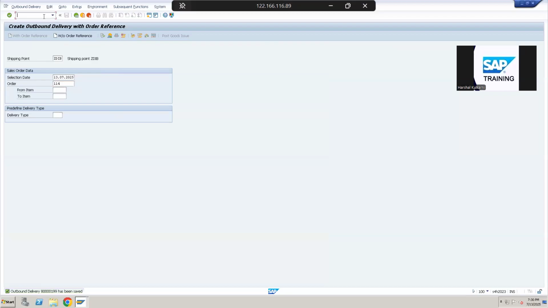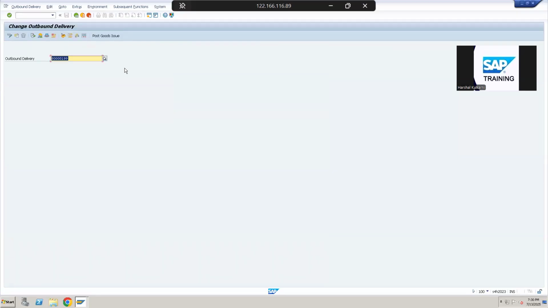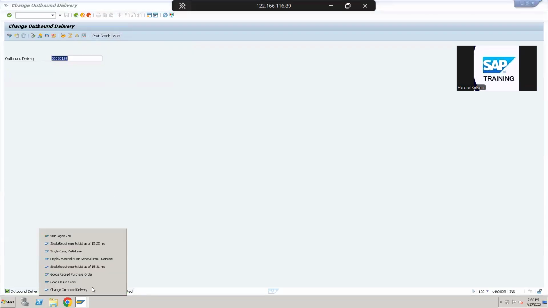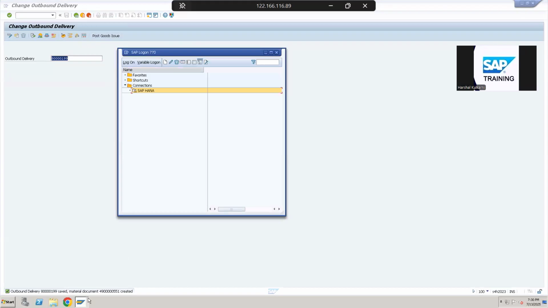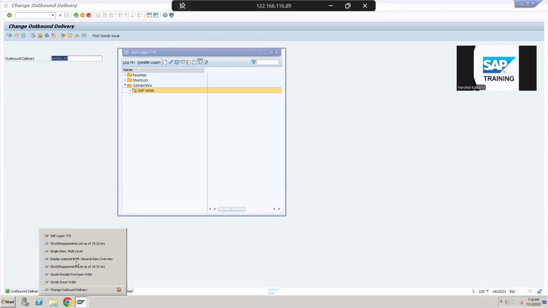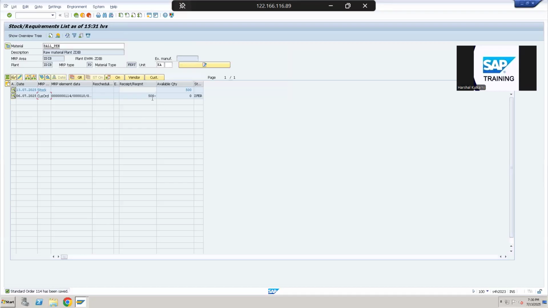After that, we can do the loading of this product, and once the truck has shipped the goods from the plant, we can do the goods issue. Right now we can do the goods issue here itself for this delivery. What does the goods issue mean? It means the material is now out of our plant and the stock has to be removed from the system. Goods issue is nothing but removing that stock from the system. As you can see, we have a customer order here, and we have done the goods issue. If I refresh this page, it will remove the sales order as well as the available stock.